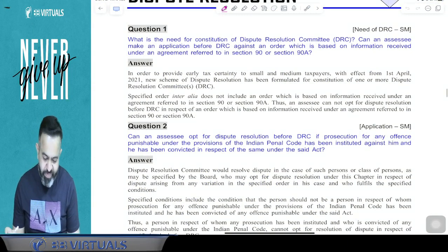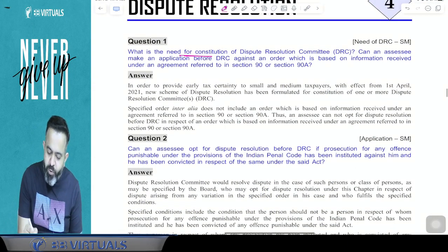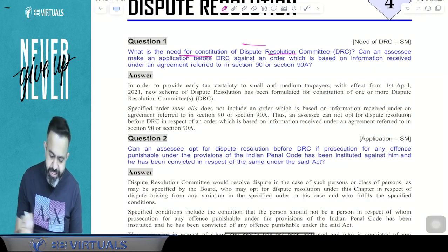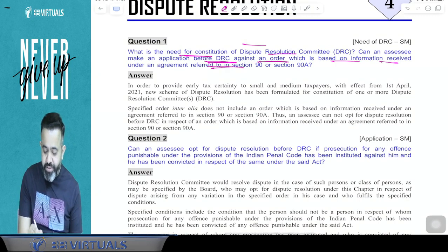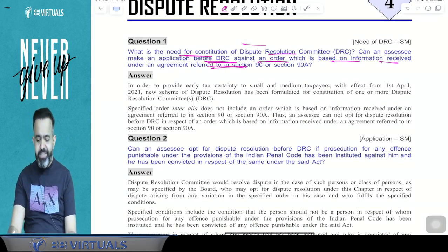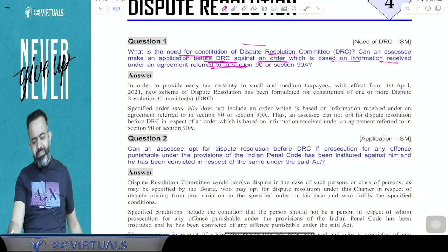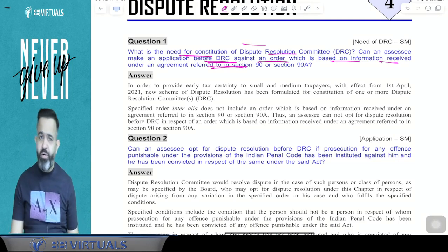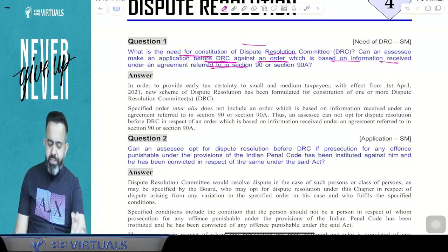Now the first question is, what is the need of constitution of dispute resolution committee? Can the assessee make the application before DRC against an order which is based on information received from a foreign country under section 90 or 90A? So guys, what is the need of DRC basically? From 1st April 2021, a new scheme of the DRC is introduced by our government for small cases.